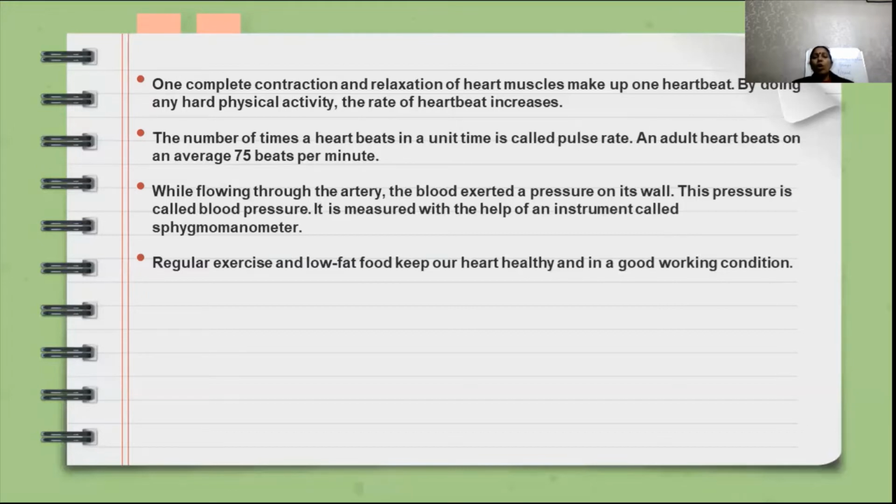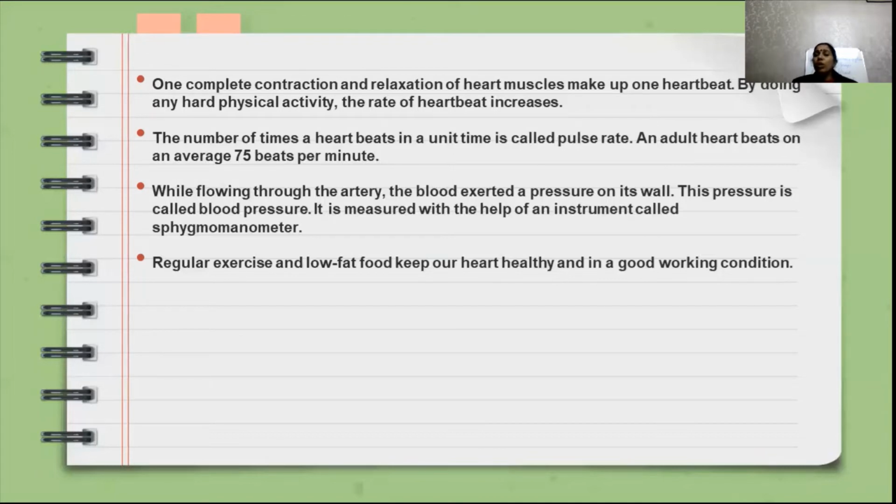And look at how many times the heart beats per minute in an adult person. The number of heartbeats in a unit time is called the pulse rate. An adult heart beats on average 75 times per minute. So heartbeat and pulse rate are related terms.